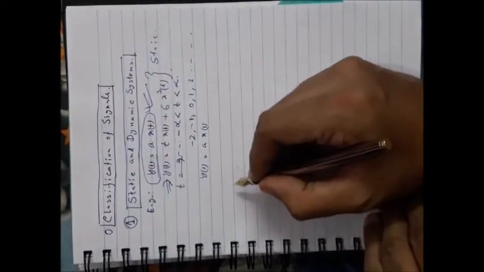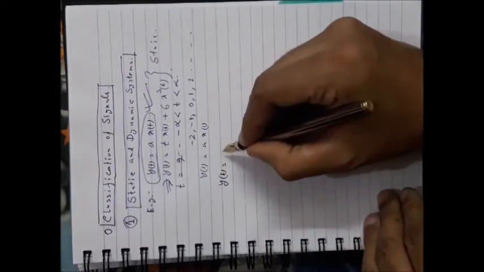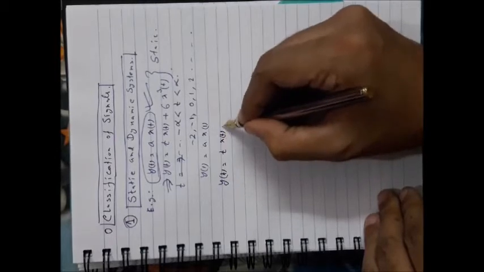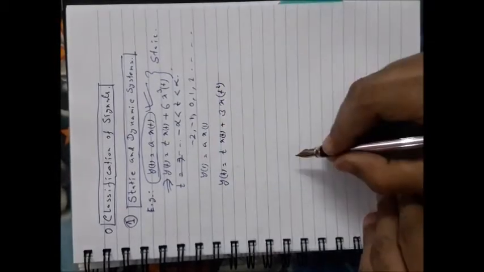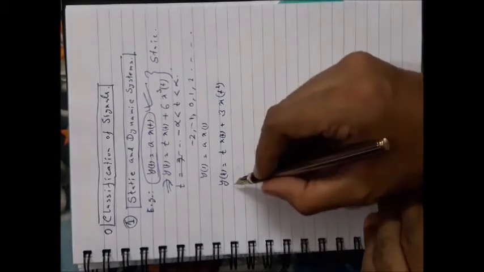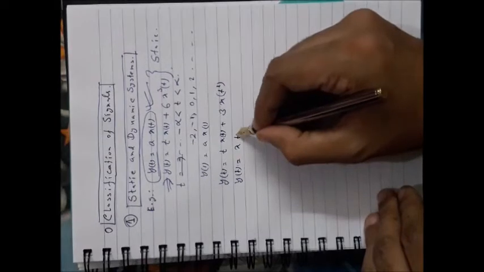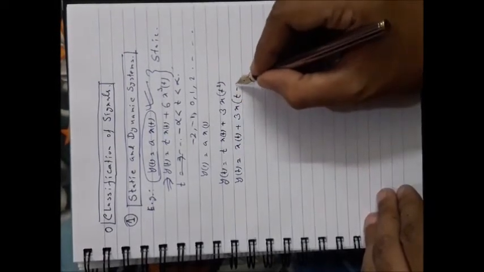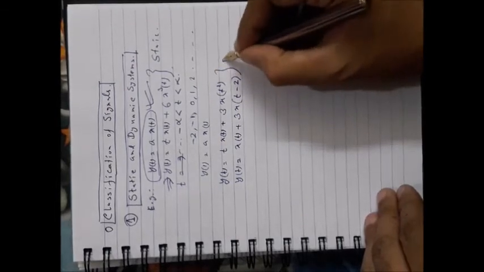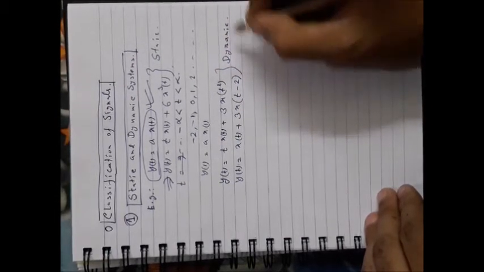Now let me give you some examples of the dynamic systems. y(t) equal to t x(t) plus 3 x(t) square. This is one dynamic system. How I will explain. Again another system, y(t) equal to x(t) plus 3 x(t minus 2). These two are the examples of dynamic or memory systems.